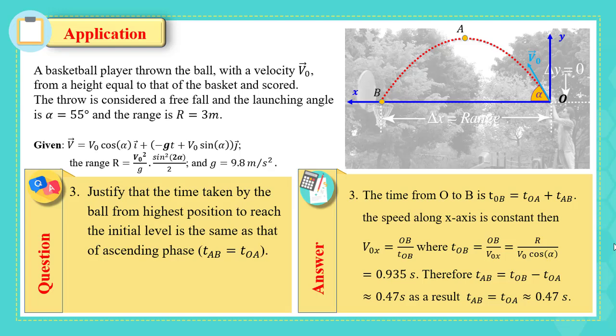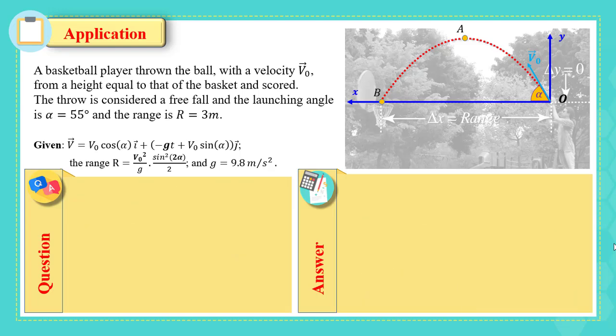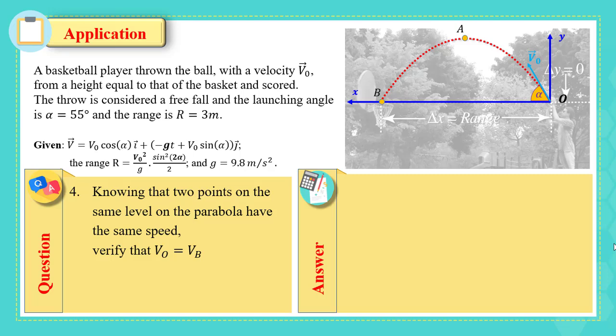Replace R, v0, alpha by their values. We get that TOB is 0.935 seconds. Therefore, to find the time from A to B, we can subtract the time TOA from TOB, and the result is 0.47 approximately, which is equal to that taken by the ball to reach A from O. Knowing that the 2 points on the same level on the parabola have the same speed, verify that v0 is equal to v at point B.